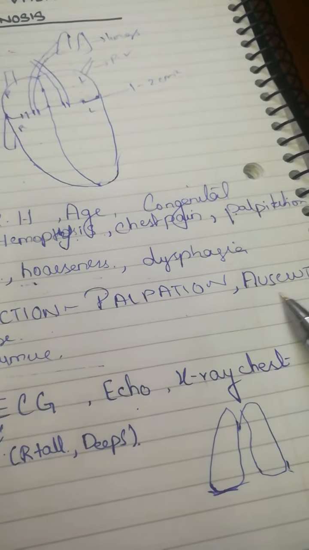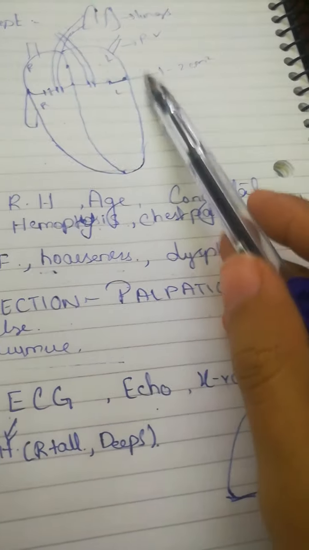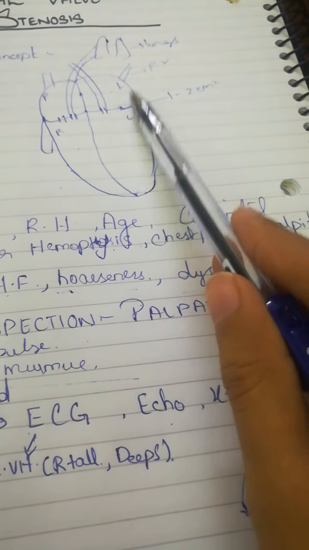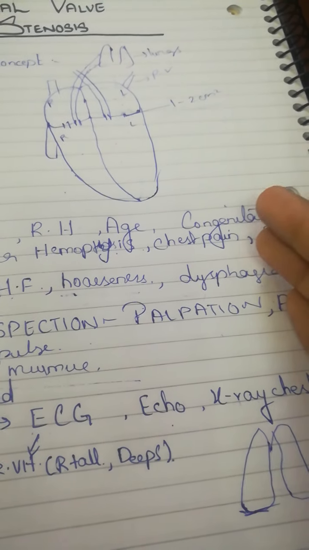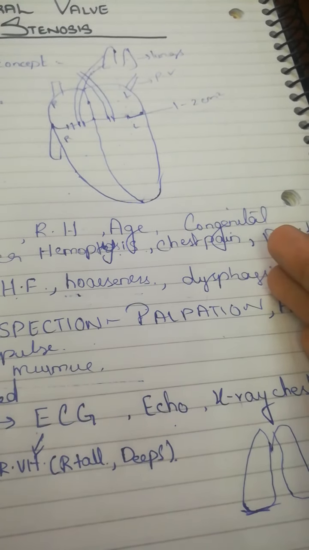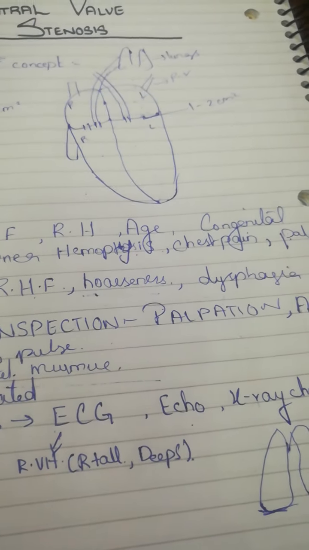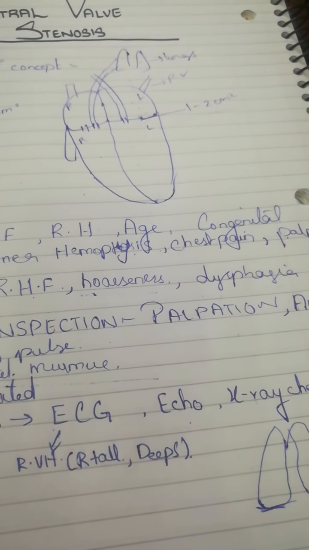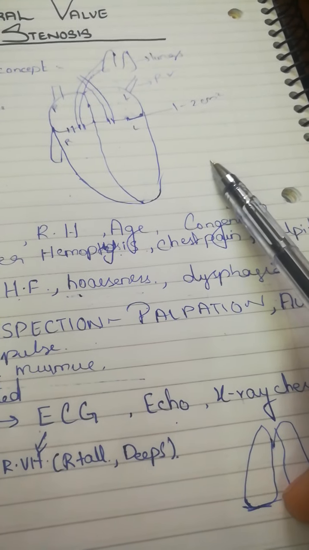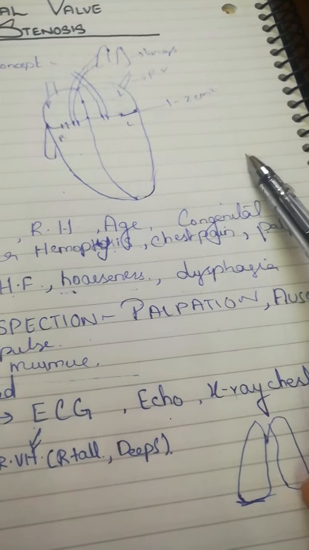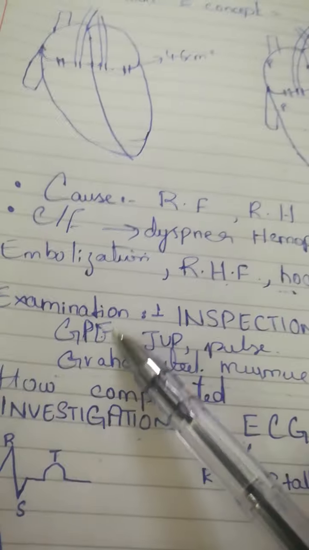After auscultation, if you cannot auscultate the mitral valve or palpate the apex beat, then there is a possibility that the left atrium has increased so much in size that it has pushed the left ventricle towards the posterior or the mid axillary line, and it is here that you will auscultate or palpate the mitral valve. So while you are palpating or auscultating a patient with mitral valve disease, and you have a brief idea after history that it can be mitral valve disease, make sure you palpate and auscultate the mid axillary and the posterior axillary line. After these three major steps, we will do GPE.